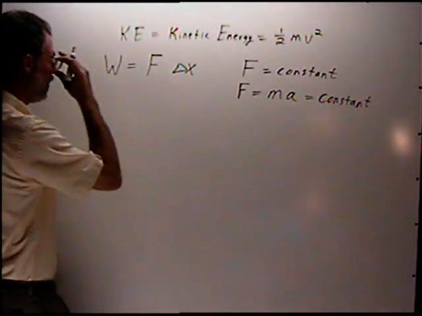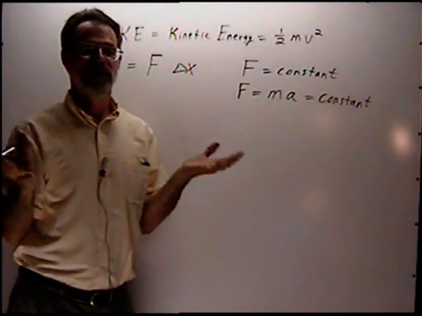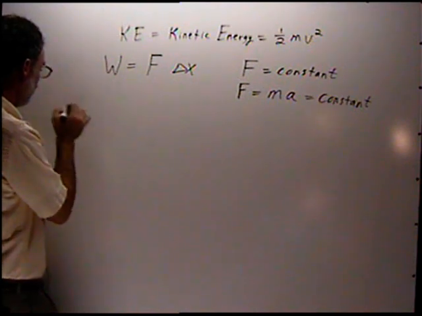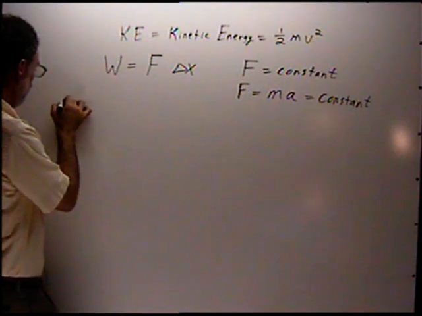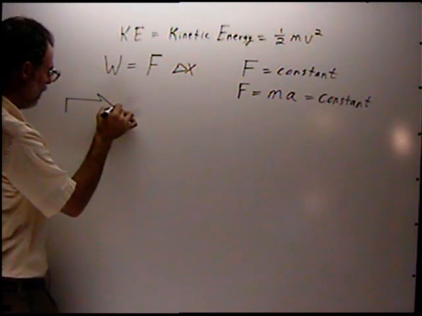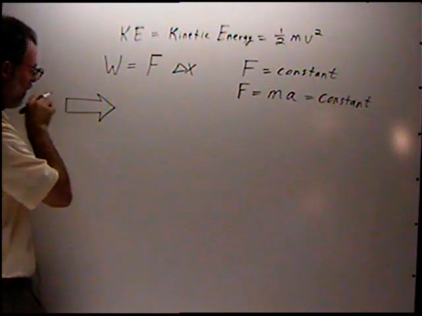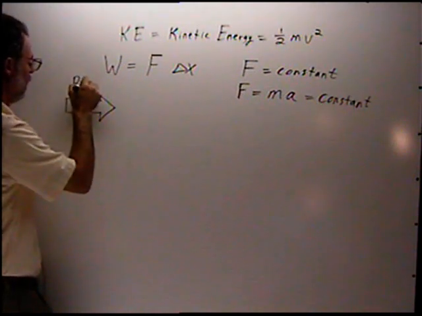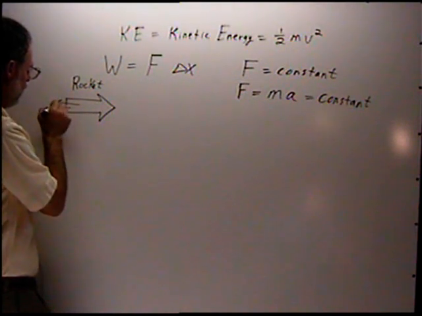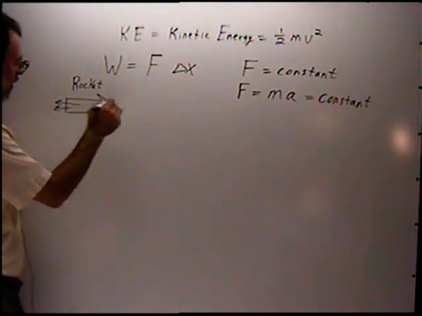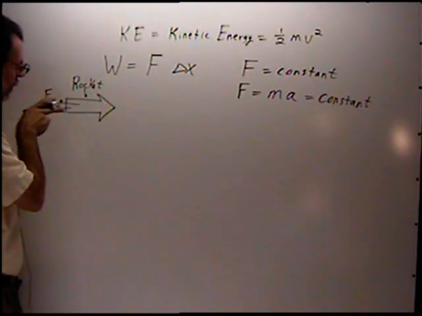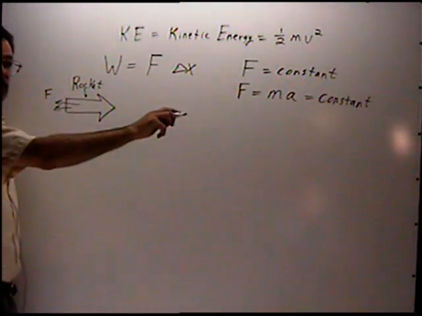So what is an example of this? An easy way to comprehend this would be, suppose you have a rocket, and the rocket has a jet engine here, and this jet engine supplies a thrust, a force backwards, and the rocket is propelled forward.